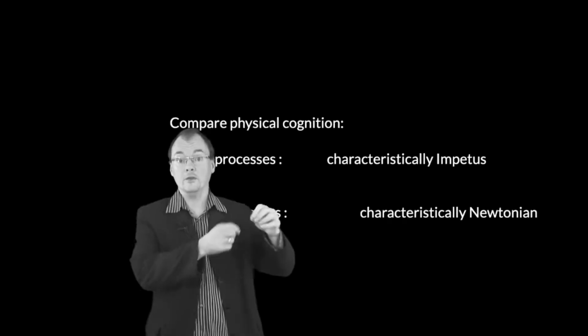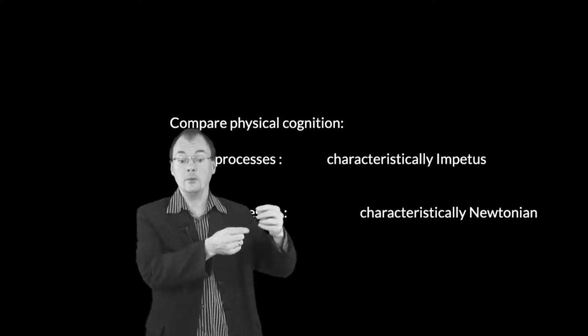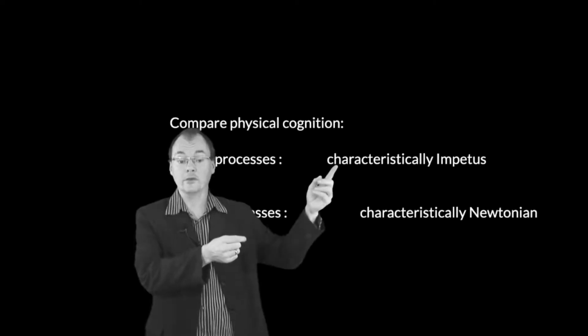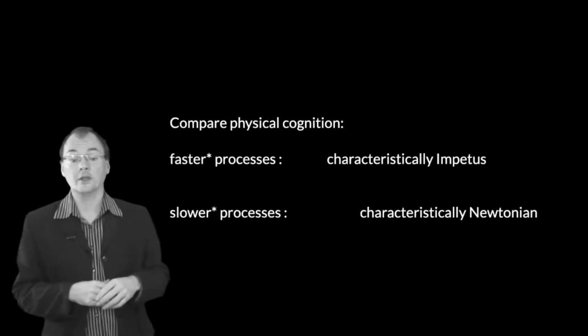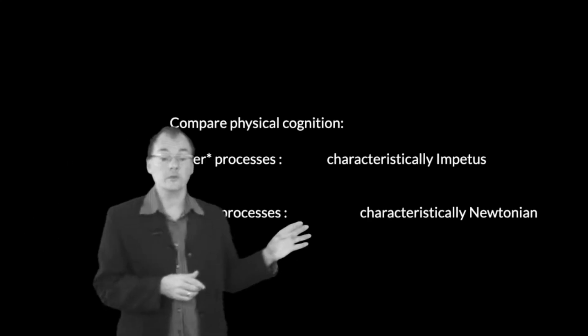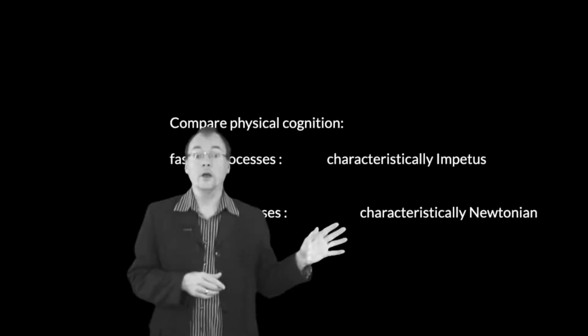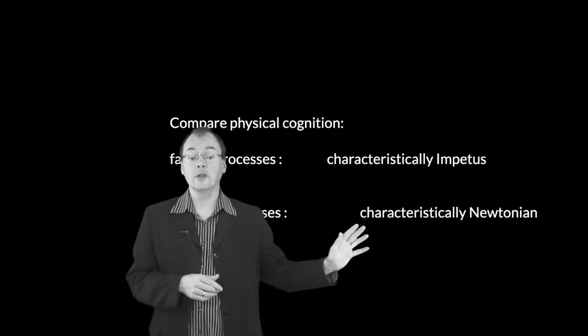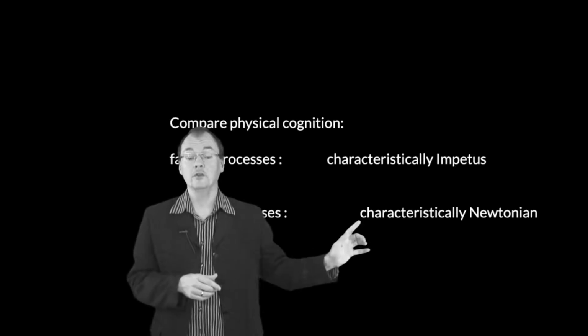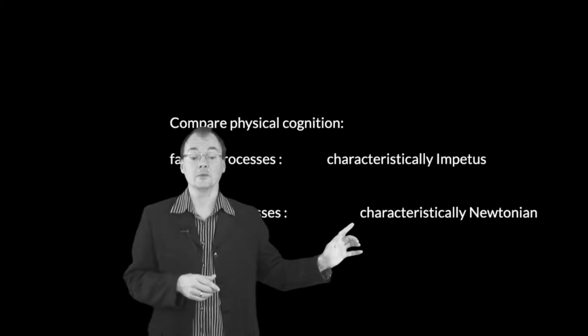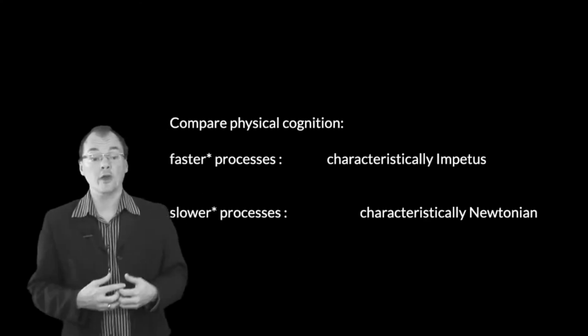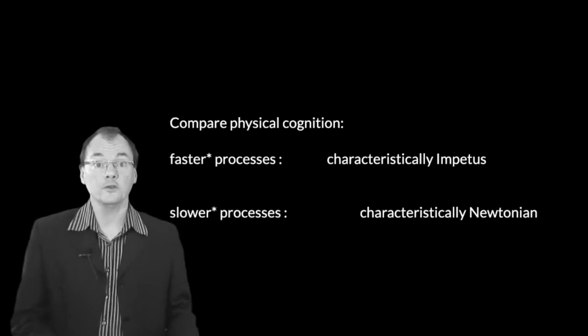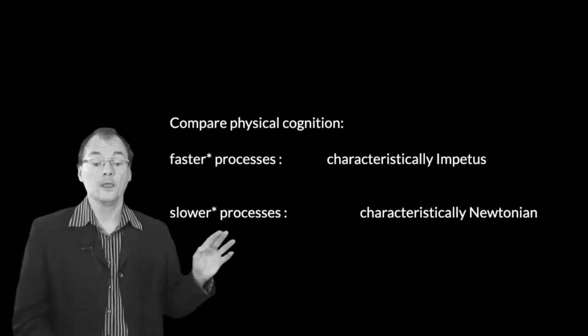So to make the responses they would generate would be responses that would be correct if impetus mechanics were a true theory about the nature of the physical. Whereas the slower processes, not always, but in the case of the trained physicists, would deliver characteristically Newtonian, or perhaps even more sophisticated responses. That's to say, responses that would be correct if the world were as Newton thought it was. So that was the idea.